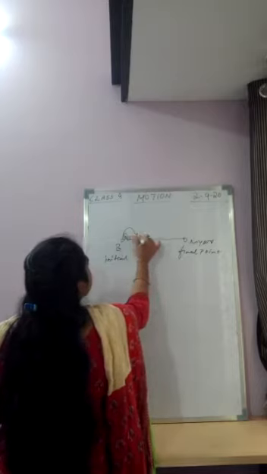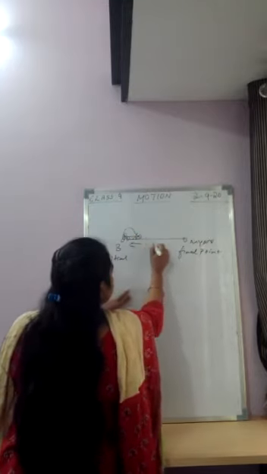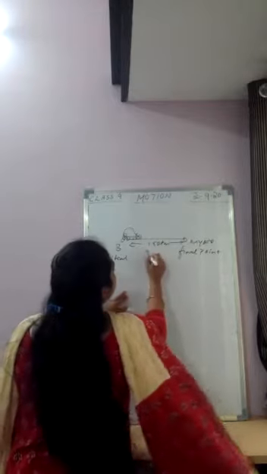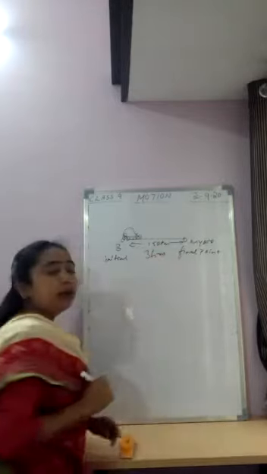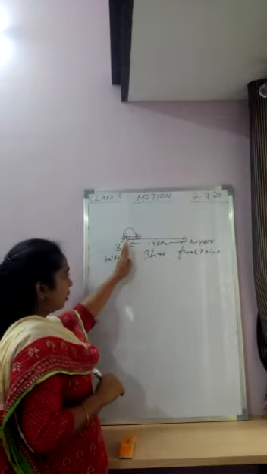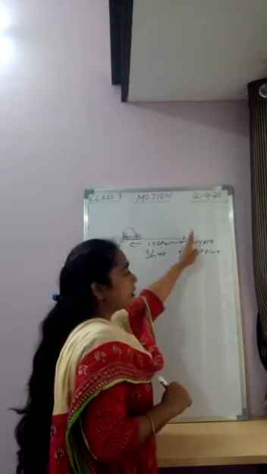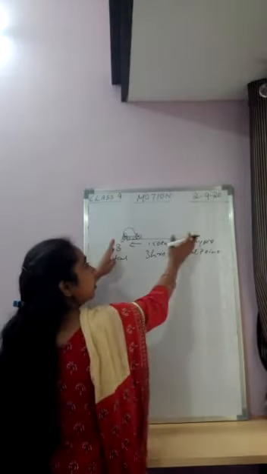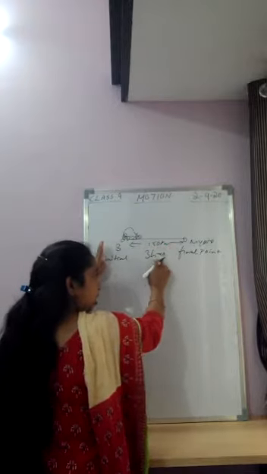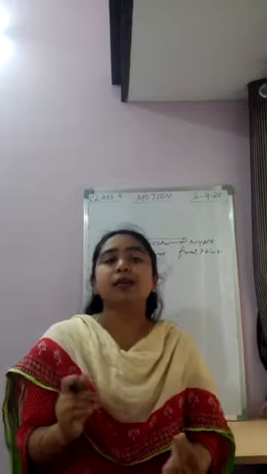A car is moving from Bangalore to Mysore, covering 150 kilometers in 3 hours. The reference point, the initial position, is Bangalore and the final position is Mysore. It is covering 150 kilometers with respect to time, 3 hours. Then only can we say the object is in motion.